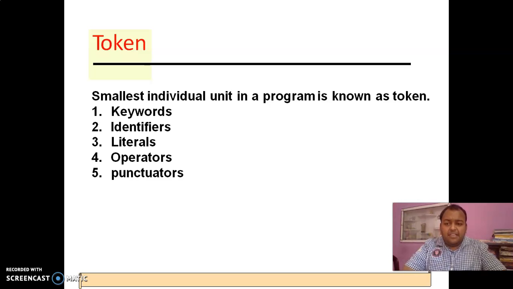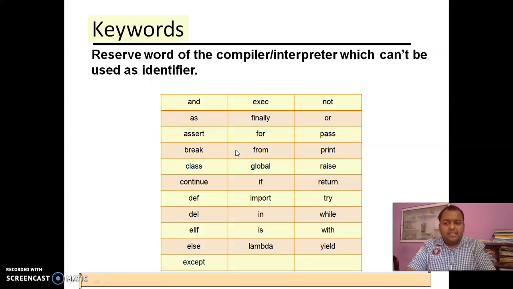Number 1, we have keywords, then identifiers, then literals, then operators, and then punctuators. Keywords are some special reserved words which cannot be used as other types. Means they are reserved words, used for some particular purpose, otherwise they cannot be used for other things. Now, there is a list of Python keywords: as, assert, break, class. There are 31 keywords in total.